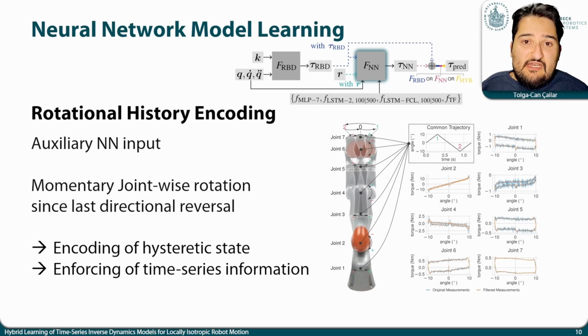To further exploit time series information, we introduce a novel rotational history encoding as an additional neural network input feature. It is defined as the joint-wise rotation angle since the last reversal of rotation direction at a given moment. The rationale here is to create an input feature that reflects the state of hysteresis with respect to the rotation history of a particular joint, allowing to either guide the inherent sequence learning capabilities of, for example, recurrent neural networks, or even encode temporal information into non-recurrent architectures, such as the multilayer perceptron.